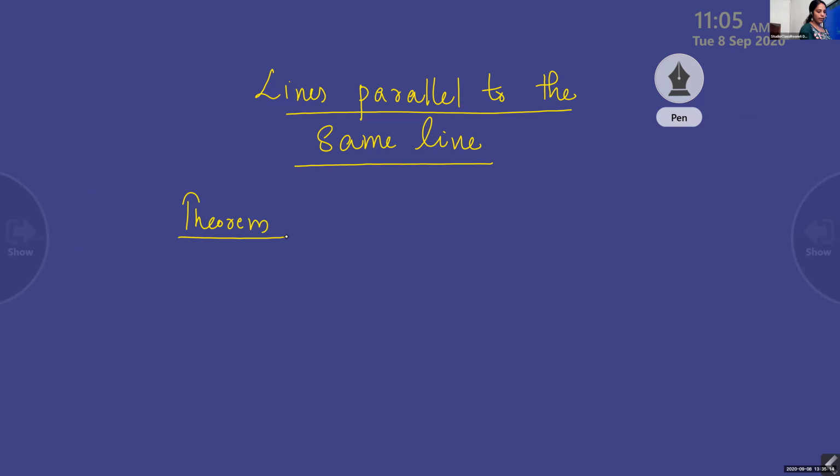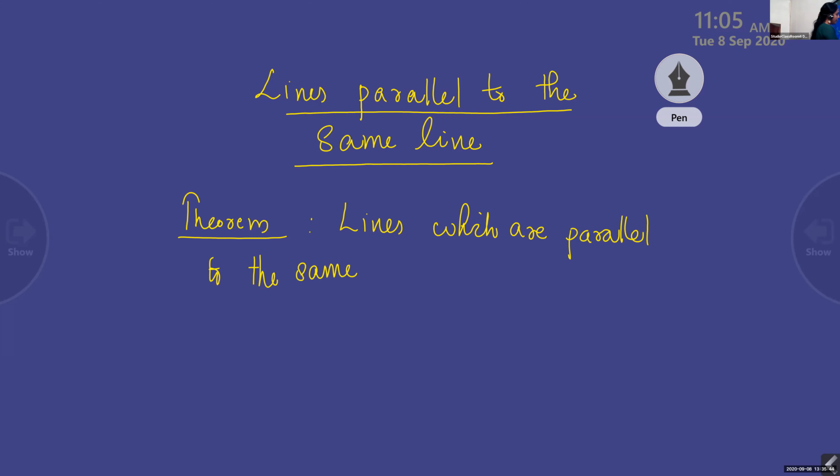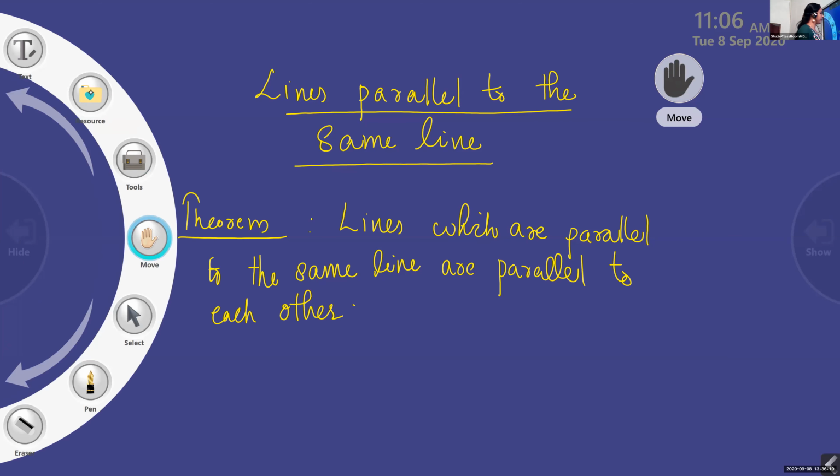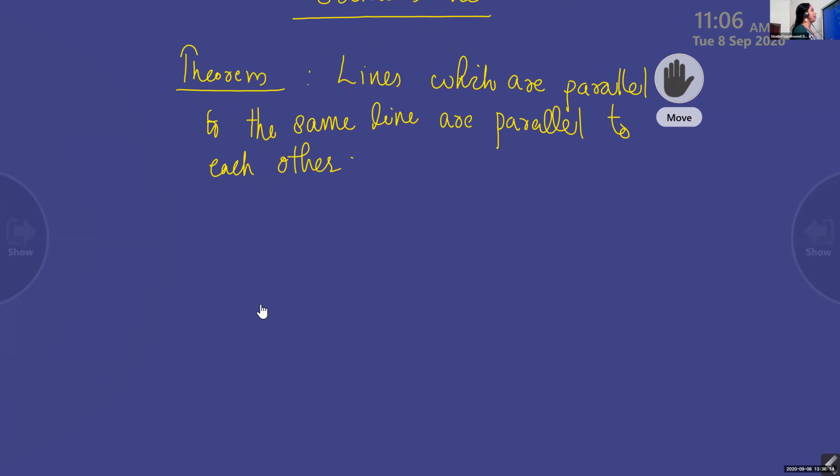Theorem is: lines which are parallel to the same line are parallel to each other.